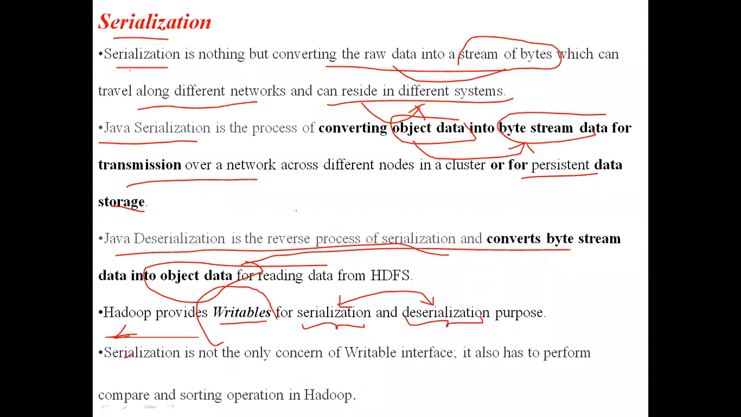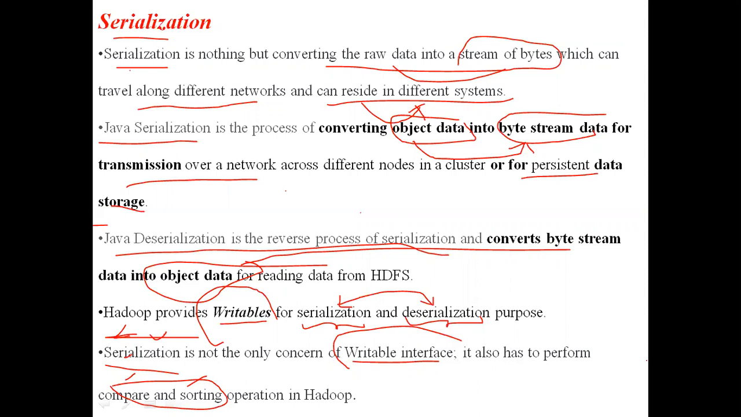Our concept is the writable interface. By using the writable interface, not only serialization, we can also perform comparison and sorting operations. By using the writable interface of Hadoop, we can perform serialization, comparison, and sorting. These three things can be done in Hadoop: serialization, comparison, and sorting. These are some basic points about serialization.